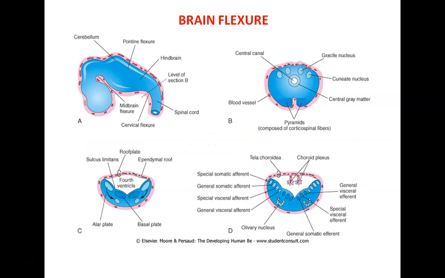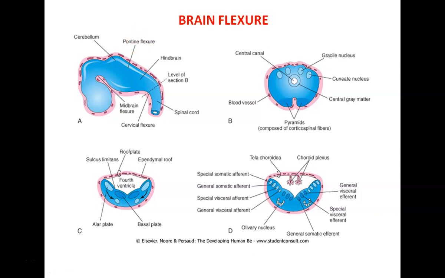Now, for the development of our hindbrain, we also discussed that there are three brain flexures. Now, one located at the region of midbrain, that we call as midbrain flexure. The second is located at the junction of spinal cord and the medulla oblongata, that we call as cervical flexure, and the one that is located dorsally, that we call as the pontine flexure.